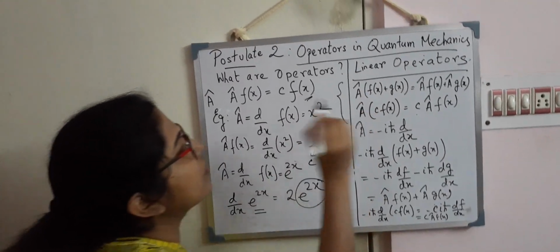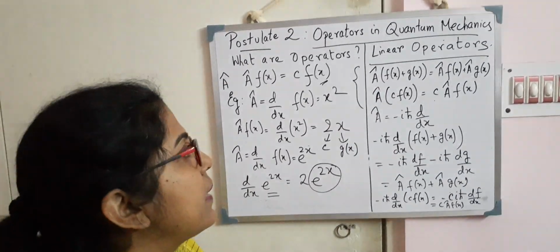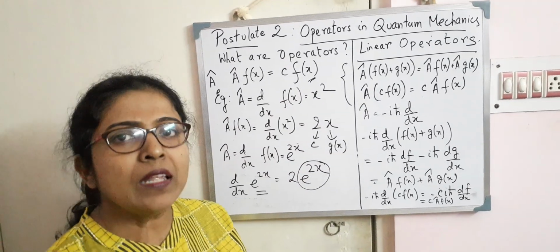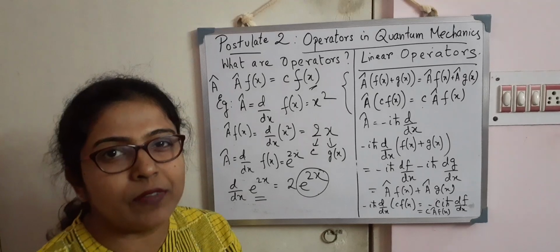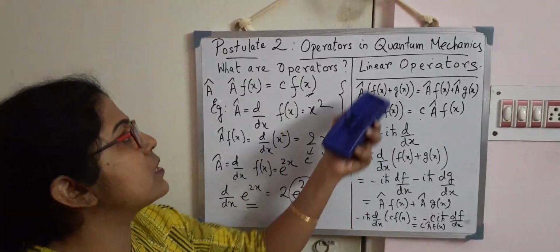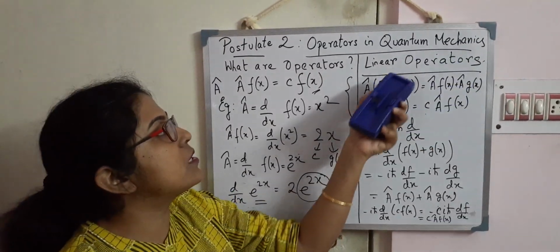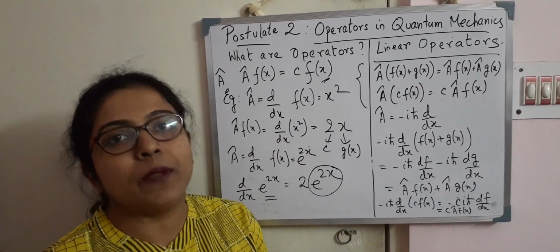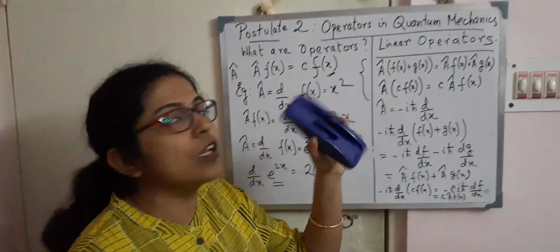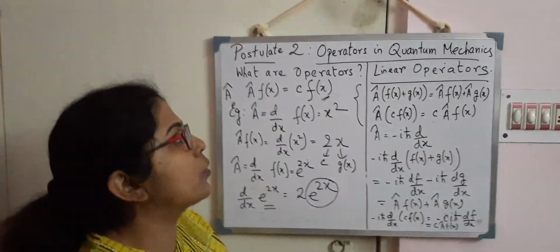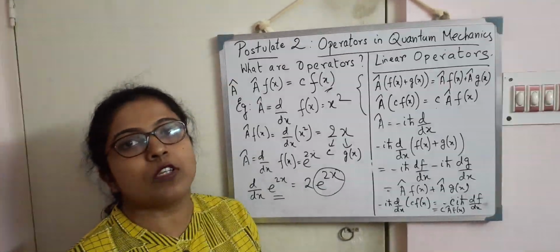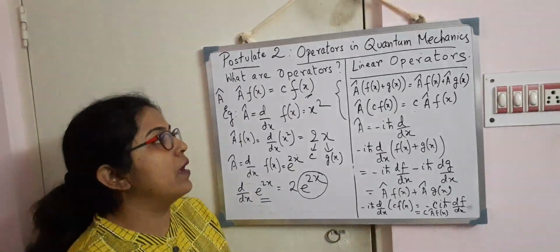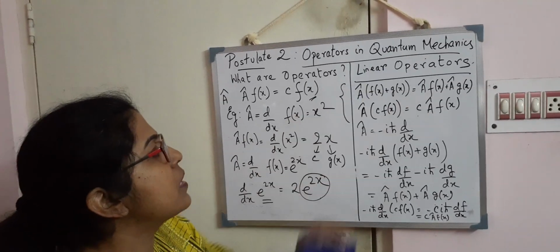If these two conditions are satisfied at the same time, then I will say that A cap is a linear operator. In quantum mechanics, most of the operators we will deal with are linear, because the utility of being a linear operator is that the superposition principle is maintained. If f(x) is a solution of the linear equation and g(x) is also a solution, then f(x) plus g(x) is also a solution. This will be helpful if the operators are linear.